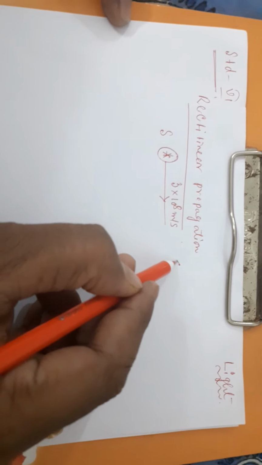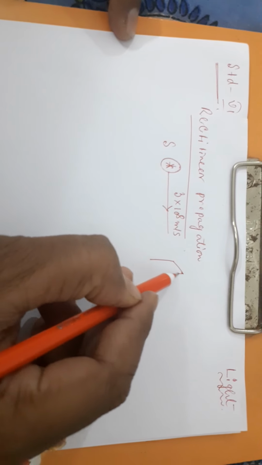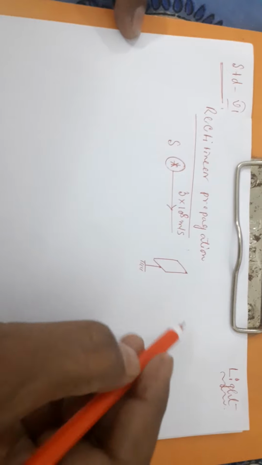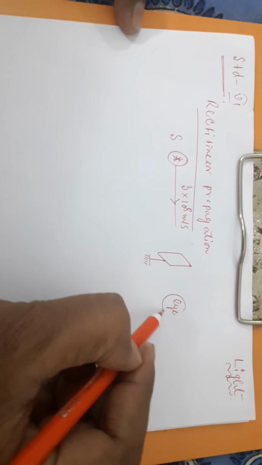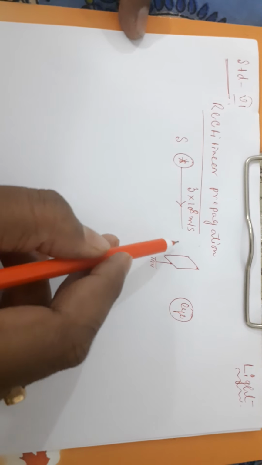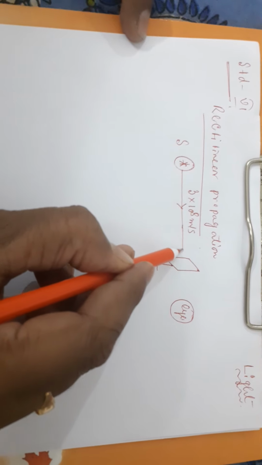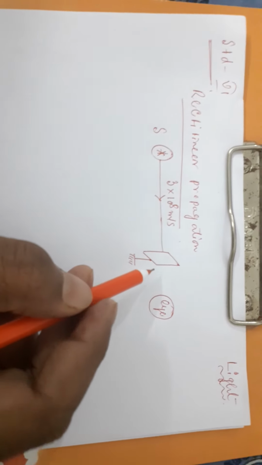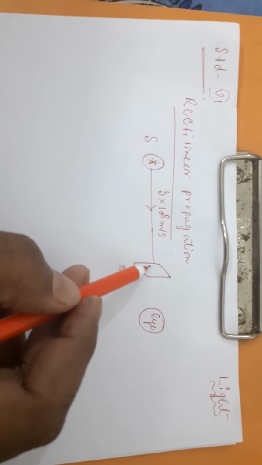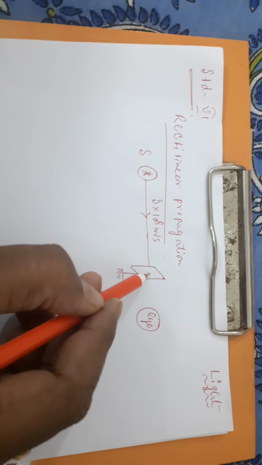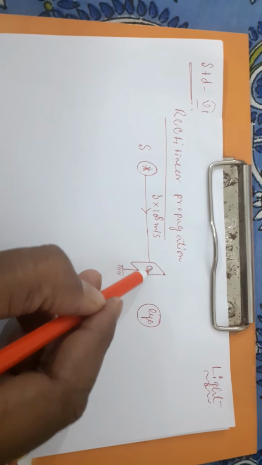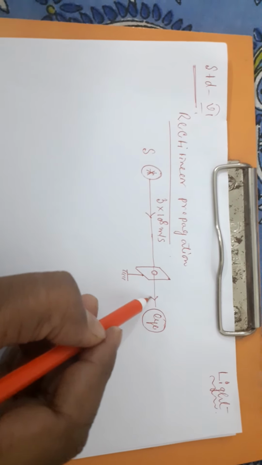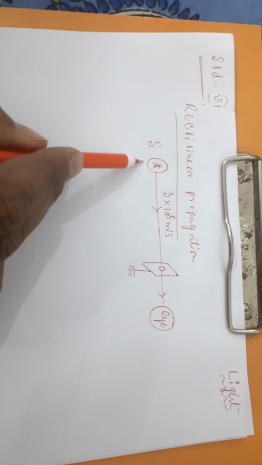Suppose you place a cardboard here, and your eye is in this position, you want to see the ray of light. Definitely this is an opaque object, that means it's not transparent, so light cannot pass through it. If there is a hole in this position, then light will pass through this hole and reach our eyes and we can see the source of light.